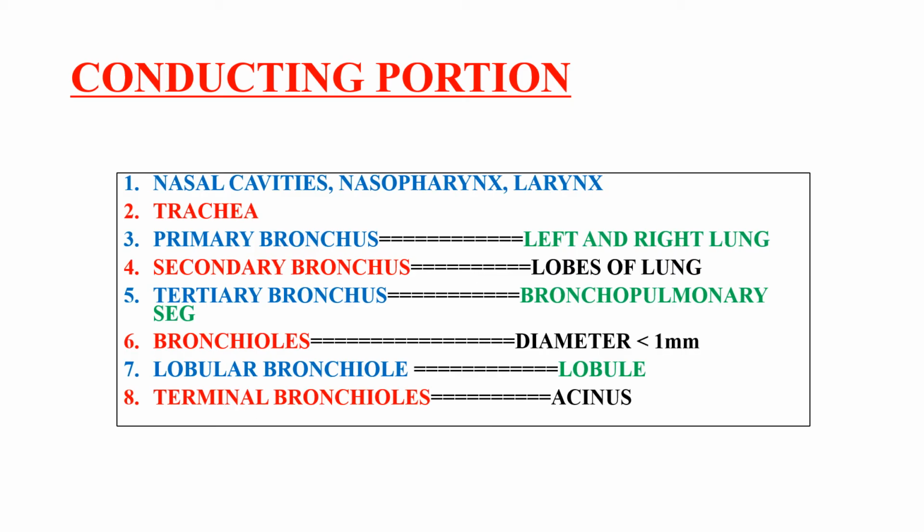Now, we can divide the respiratory system into a conducting portion and the portion where the gas exchange occurs, the respiratory portion.